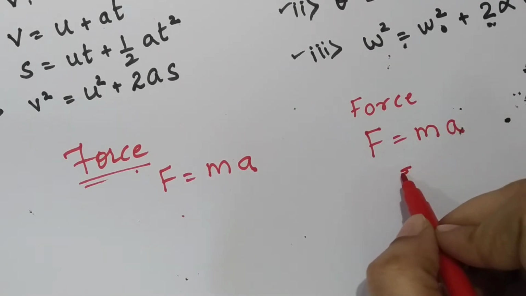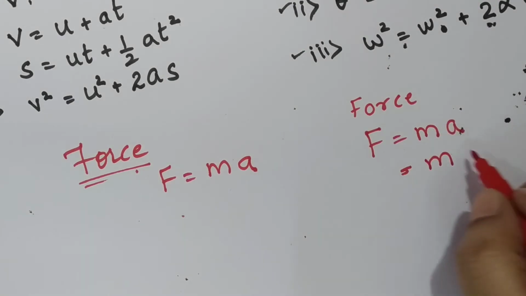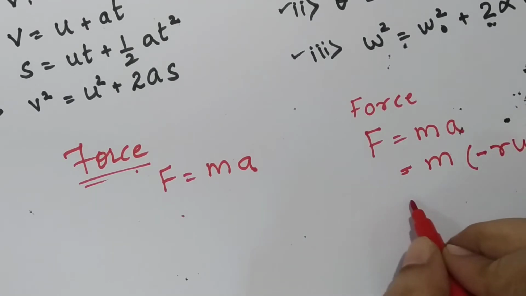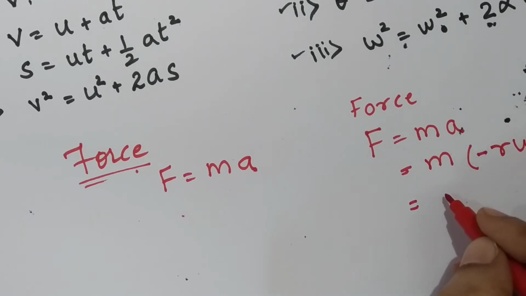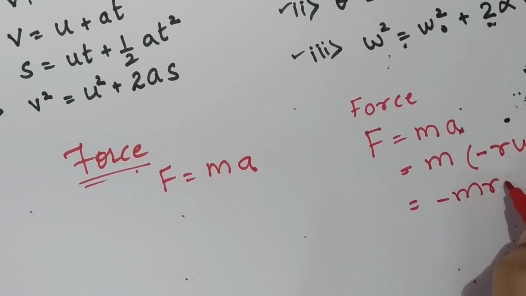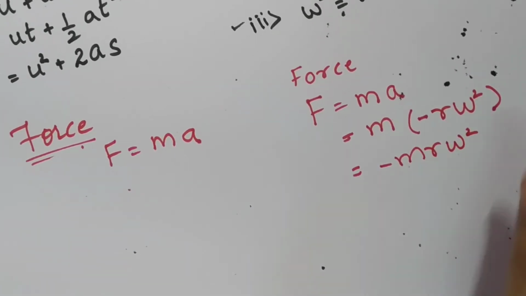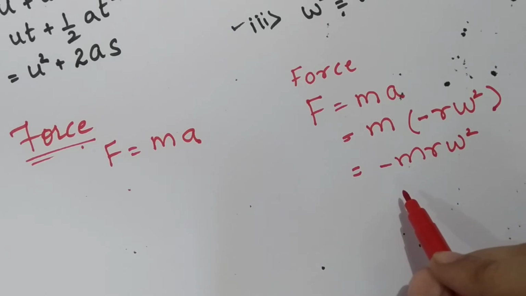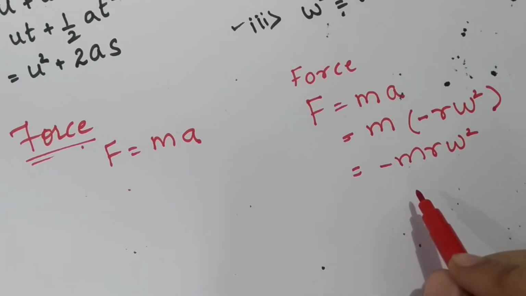So mass into acceleration is written by the formula you all have studied. It is minus r omega square. So the formula for the force in circular motion will become minus m r omega square. This particular force will be acting on a particle for performing circular motion.